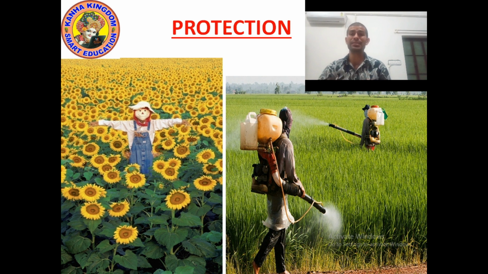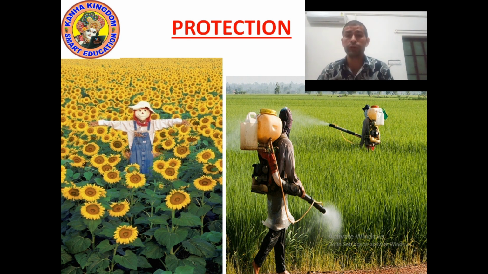There are many diseases possible. For example, in wheat, which disease occurs? Rust of wheat. In wheat, rust of wheat disease occurs. And in rice, blast of rice disease occurs. What is the name of the disease? In rice, blast of rice. And in wheat, rust of wheat. These diseases occur, so we need to protect the crops.